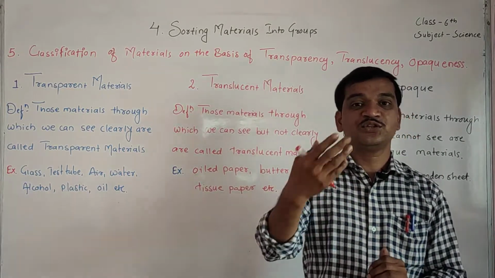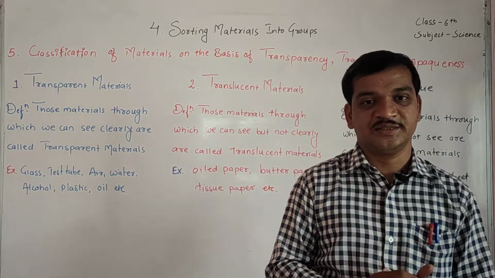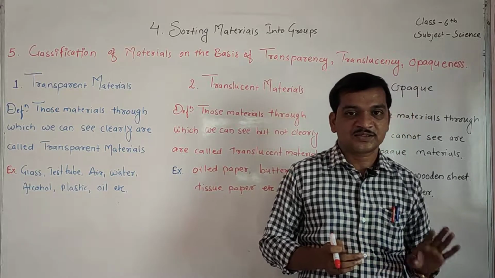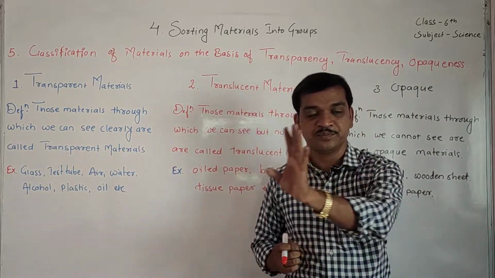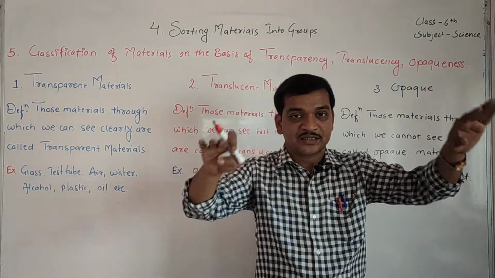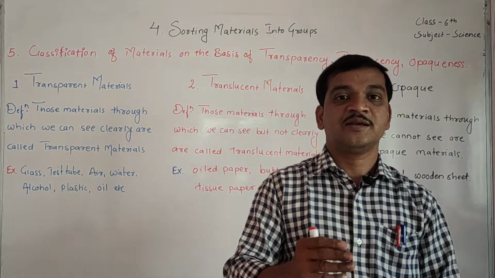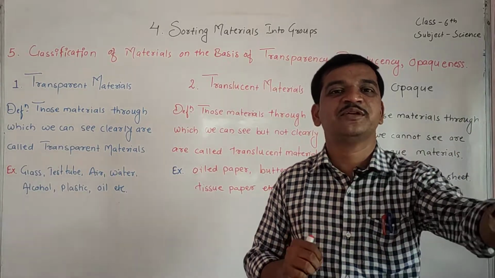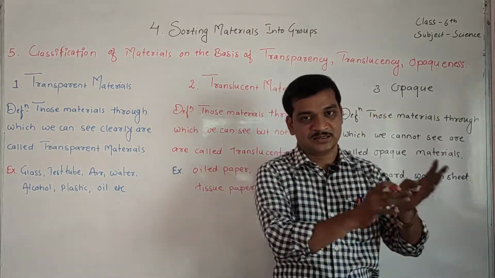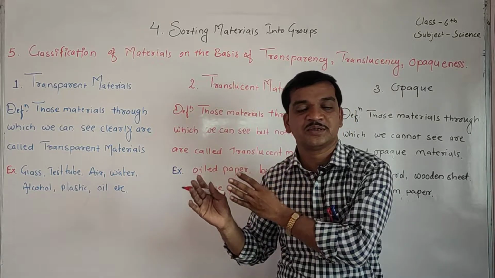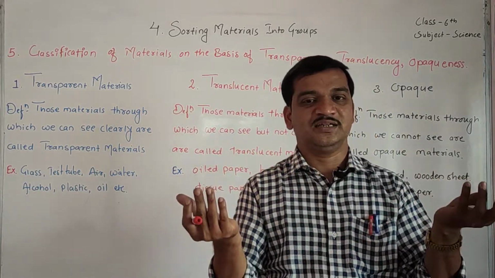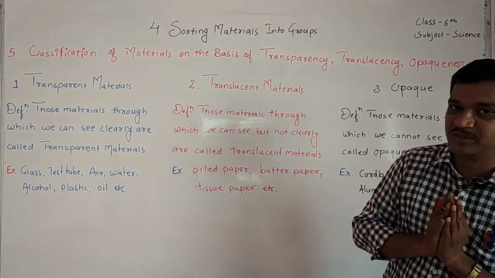If you go to the sweet shop, there also you can see whatever sweets are arranged very nicely in the shelf, and that shelf's cover is made up of glass, and that's why you can see the cakes and pastries from outside. So this is the use of transparent materials.